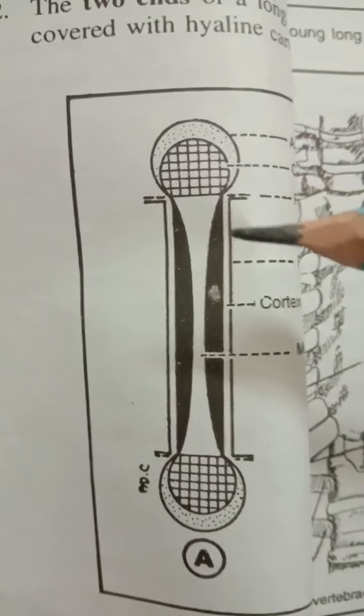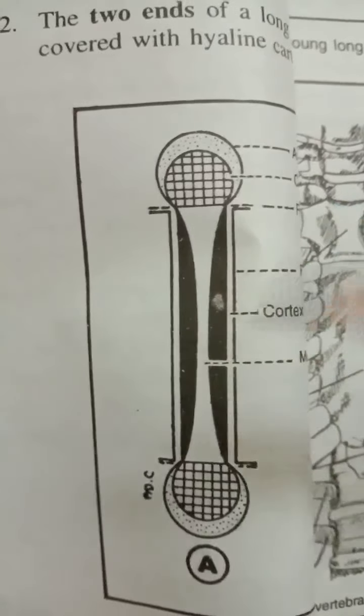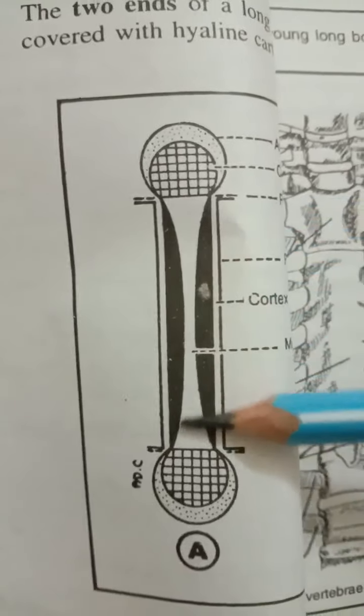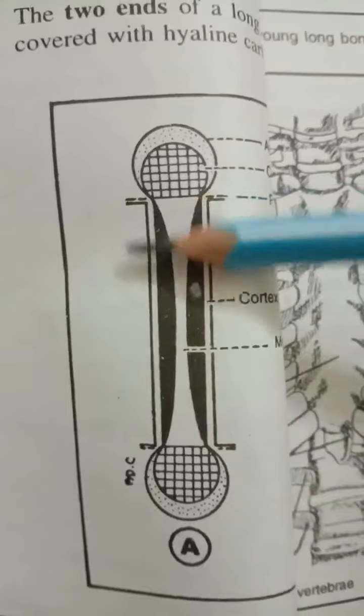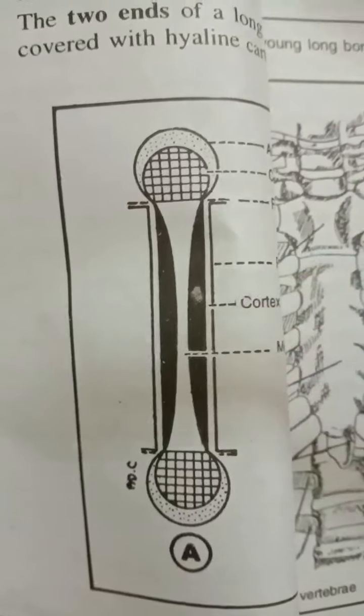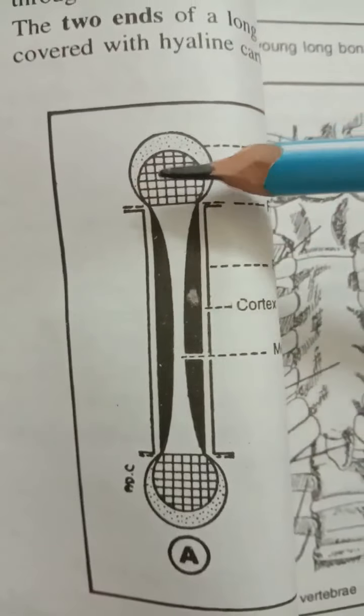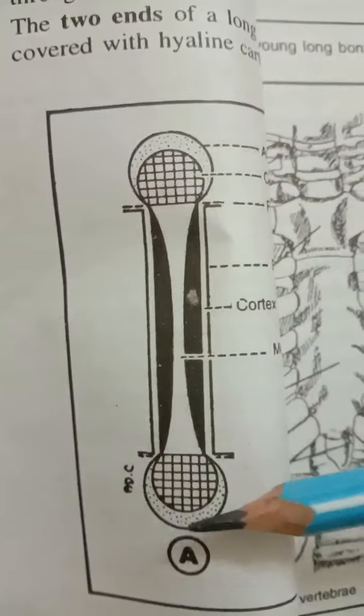Macroscopically, the architecture of the bone may be compact or it may be cancellous. Compact bone is present in the middle part of the bone, that means in the shaft of the bone, and the spongy or cancellous bone is present at the two ends of the bone.